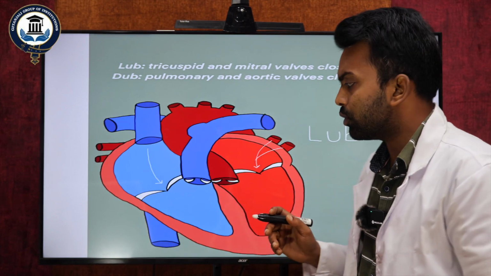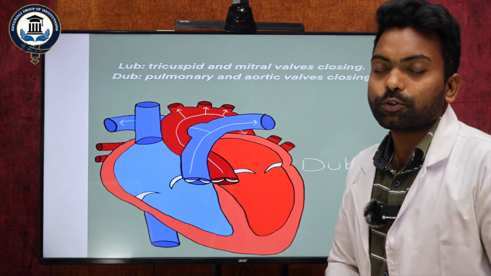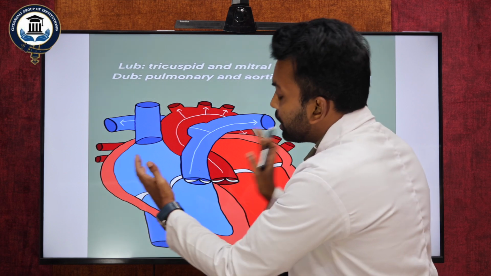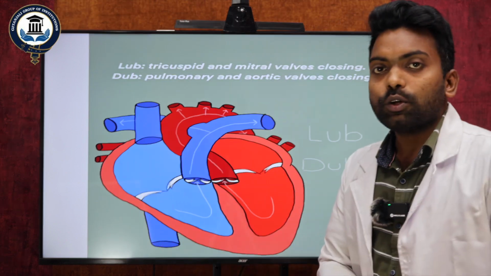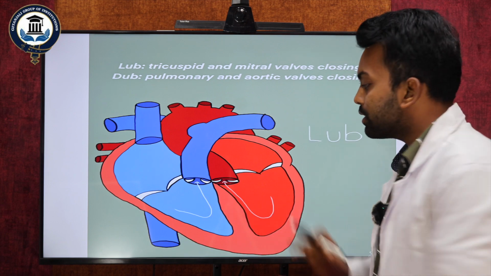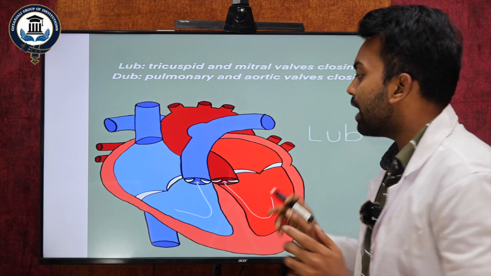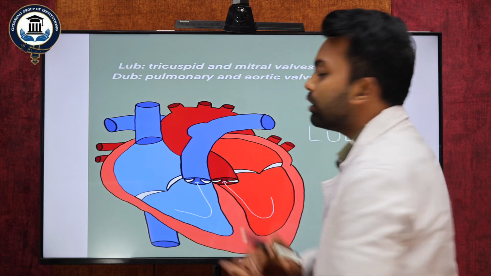And the fourth heart sound is S4. The fourth heart sound arises from the vibration of both atriums. As I said, the third heart sound arises when both ventricles vibrate, and the fourth heart sound happens when both atriums vibrate.